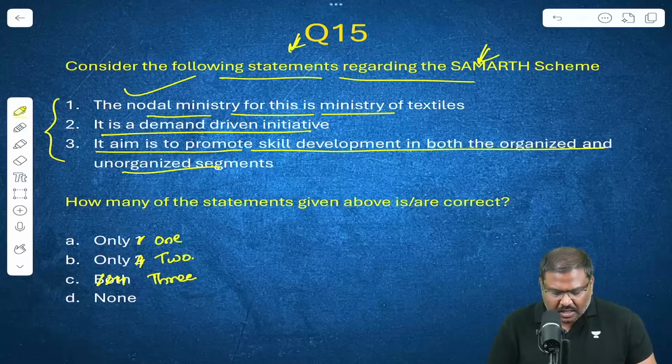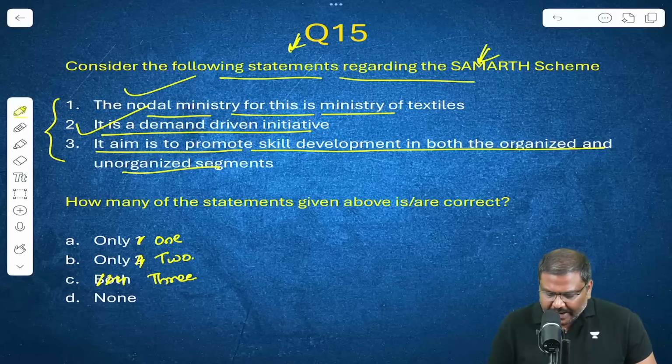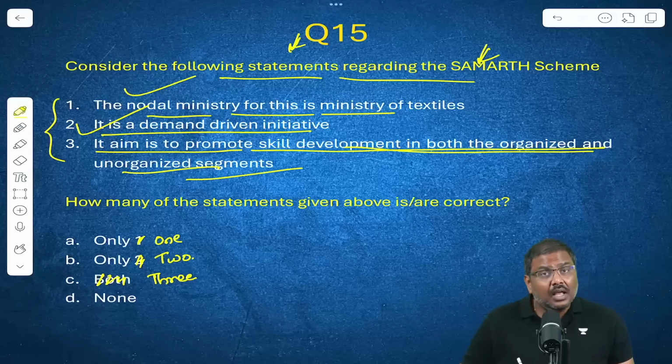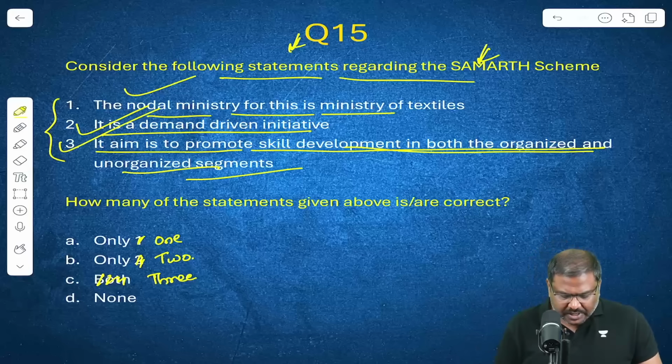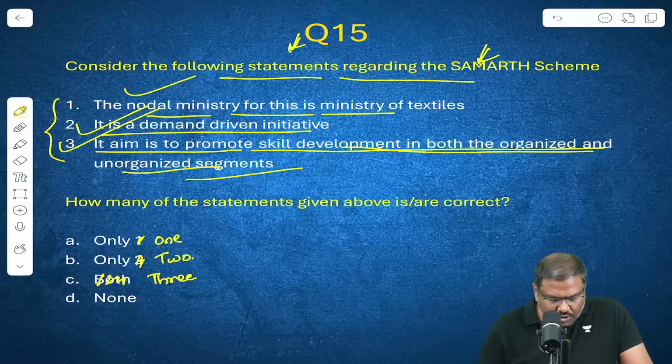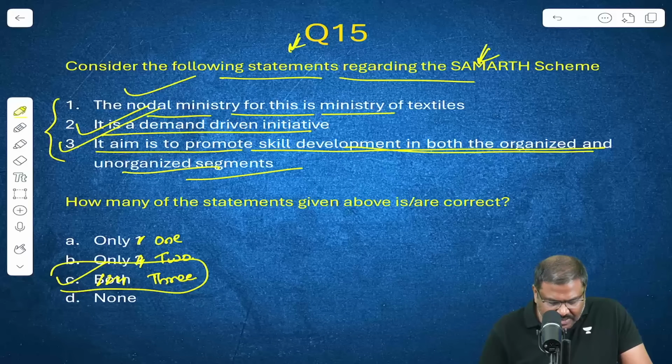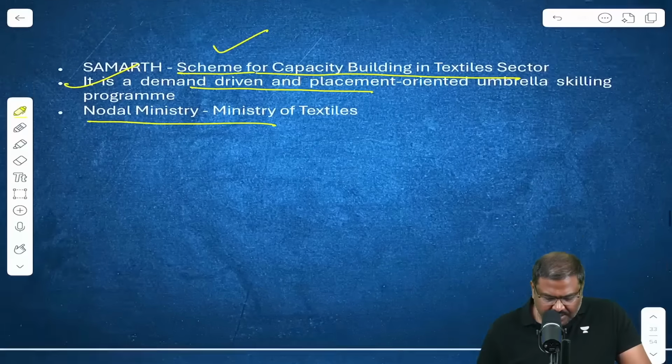First one is correct. Second one is correct. And it will focus on organized as well as unorganized. Yes. For example, in handicrafts, a lot of production comes from the unorganized sector. So it covers even unorganized. So question number 15, all the 3 statements are correct. The right option is option C.